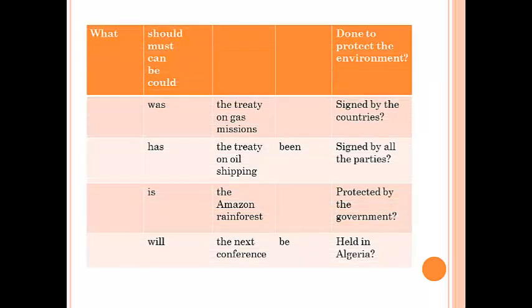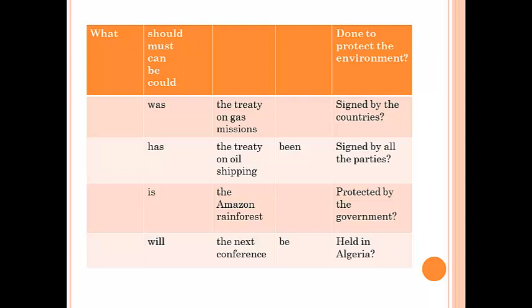The WH "what", the auxiliary should, must, can or could, be, the verb doing to protect the environment. The auxiliary "was", the subject the treaty on gas emissions, the verb signed by the countries. The auxiliary "has", the subject the treaty on oil shipping, the verb signed by all the parties.